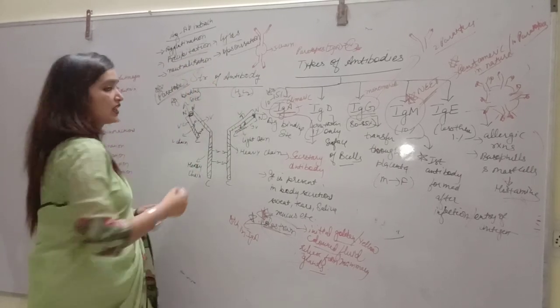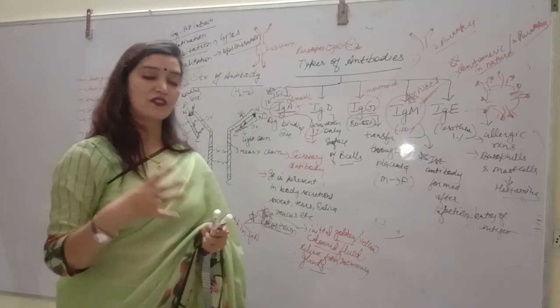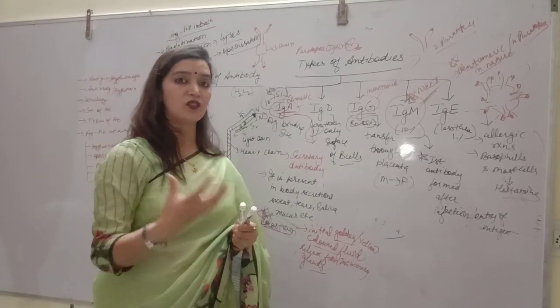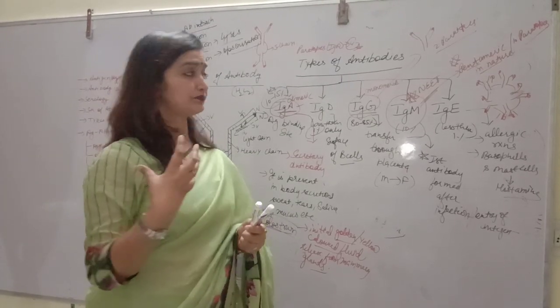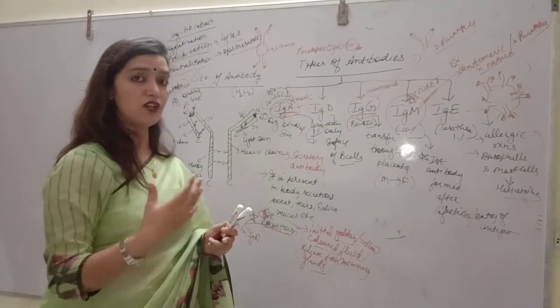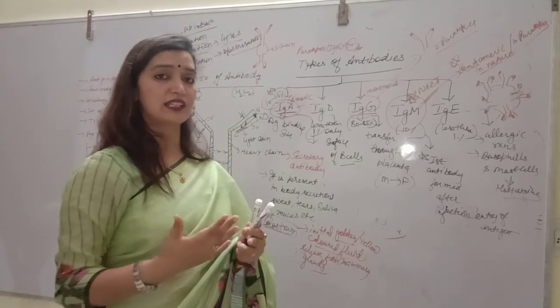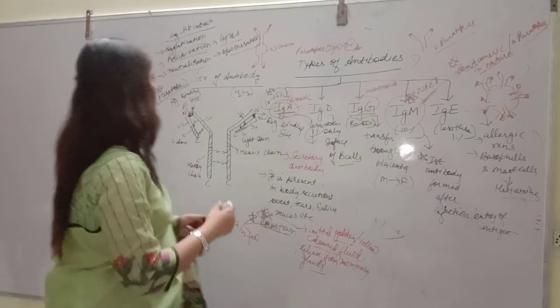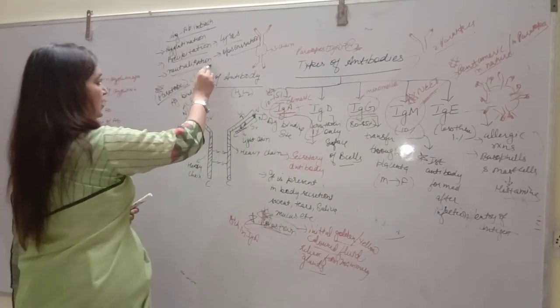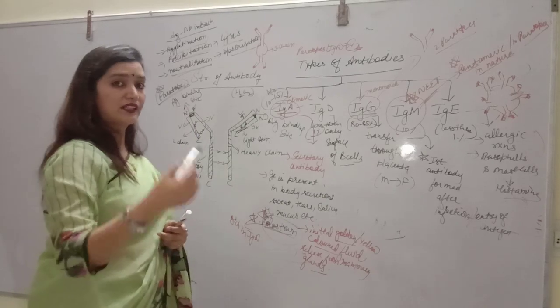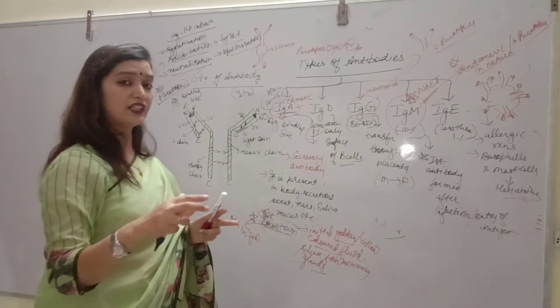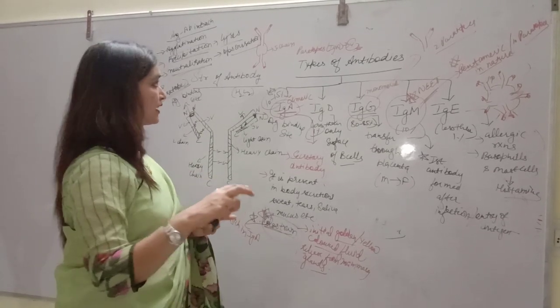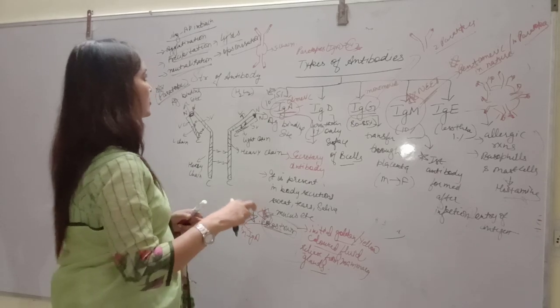If we talk about neutralization, the antibody covers the virulent regions of bacteria, so that they can convert the virulent into non-virulent ones. That's why it is called neutralization. Virulent antigens or bacteria become non-virulent by covering their virulent sites, their toxic sites.